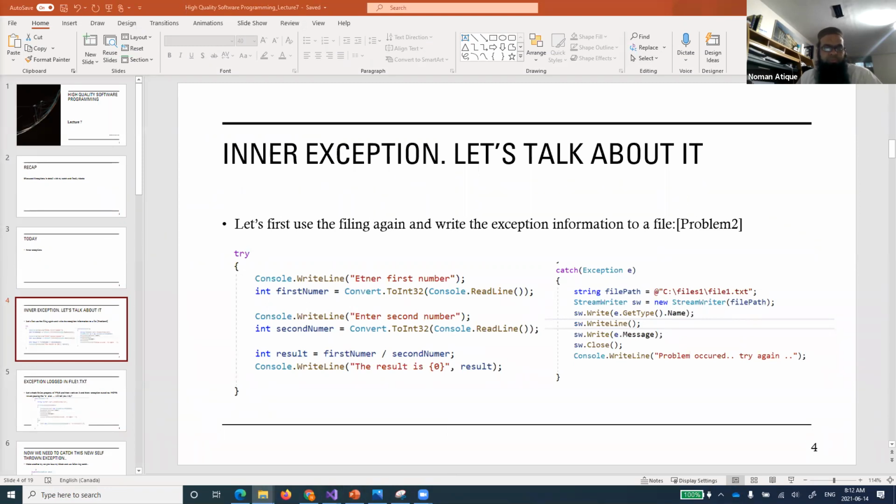Okay, I will just try to bring the code, which is not here.